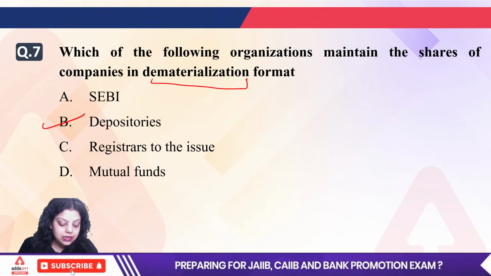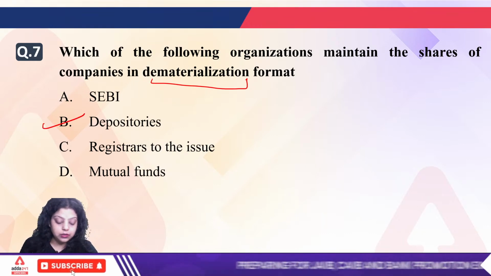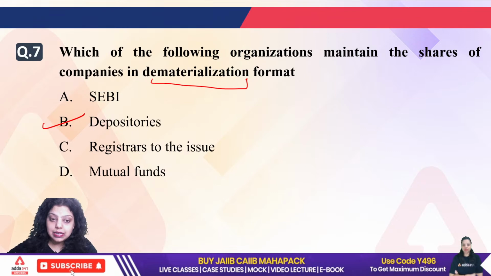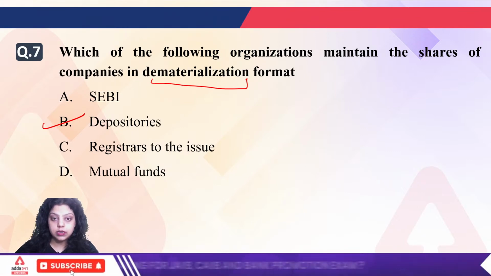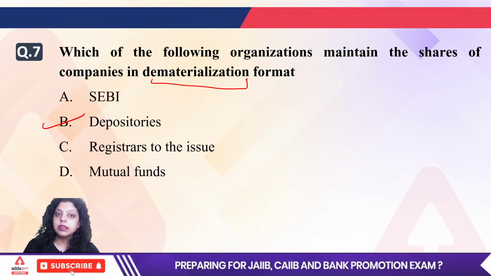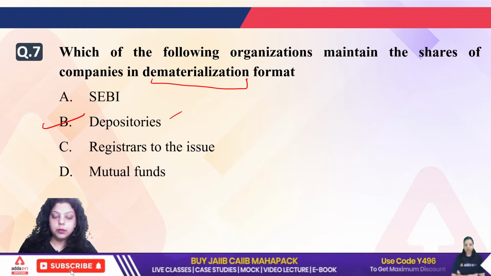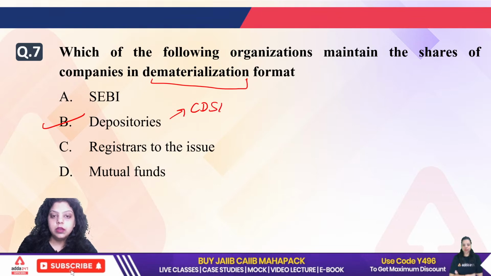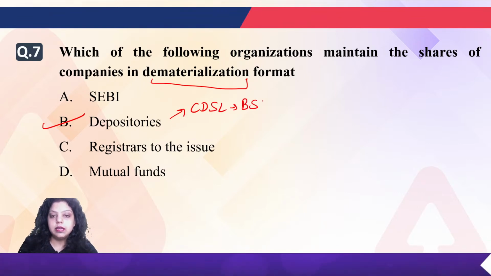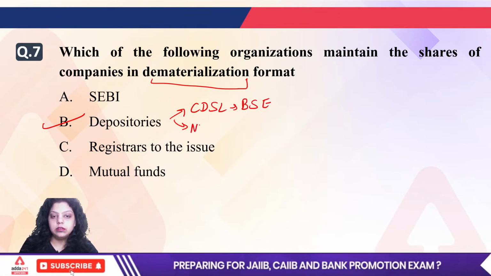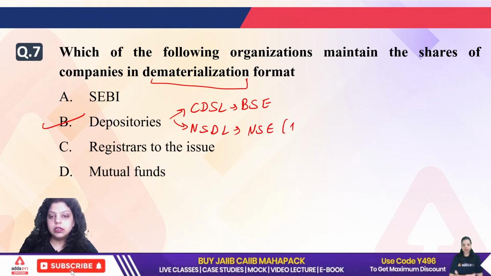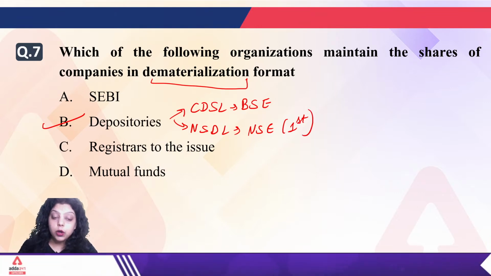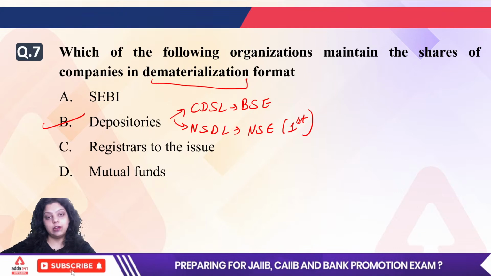Depositories are where the physical securities are converted to electronic securities and deposited in the demat account of the customer. So there are two depositories. First is CDSL, which was started by BSE, and the other is NSDL, which was started by NSE. The first depository in India was NSDL, started by NSE, because NSE first started electronic trading.